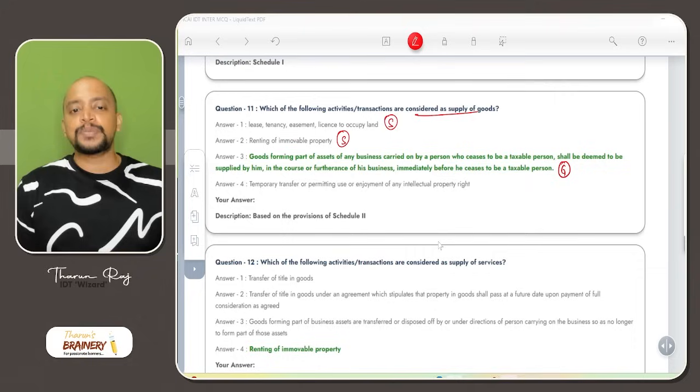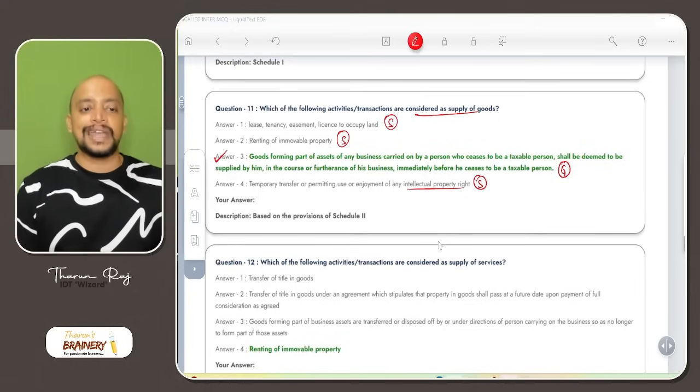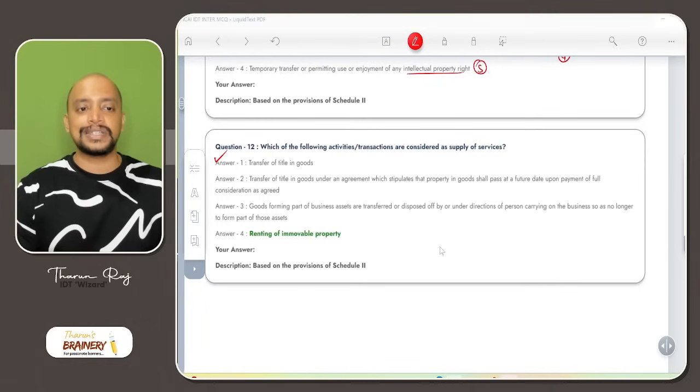And temporary transfer or permitting use or enjoyment of any intellectual property. Temporary transfer of IPR will be treated as supply of service, but permanent transfer of IPR is treated as supply of goods. So only answer 3, option C, is the answer.